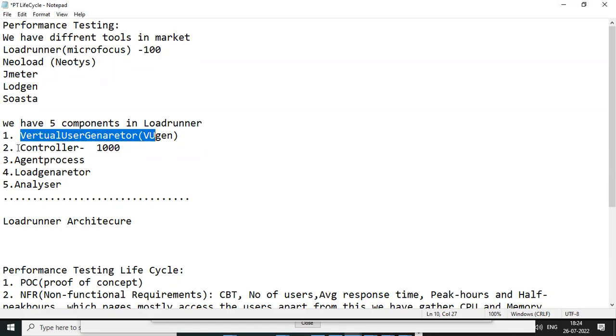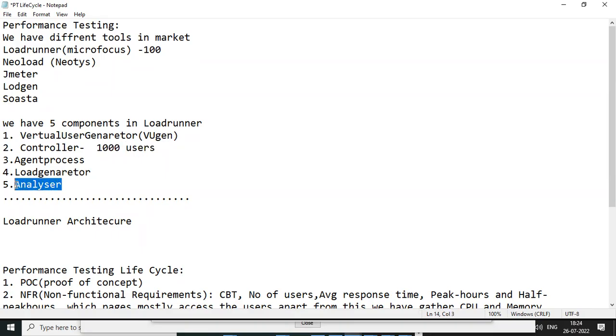Then what can we do? Using the controller, we can design the scenario and execute with multiple users. Once the controller run is completed, the execution is completed, for example 1,000 users.